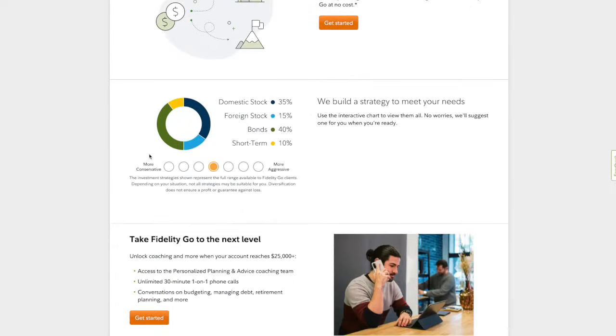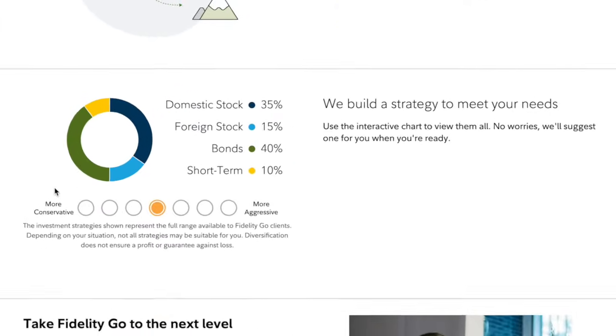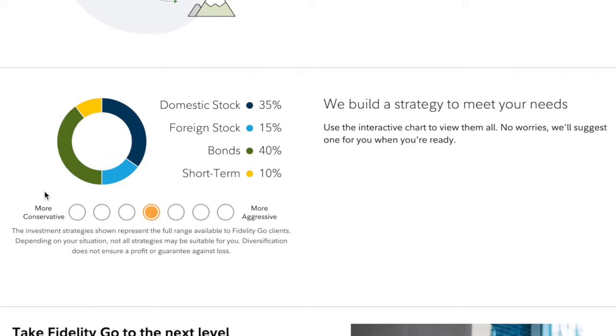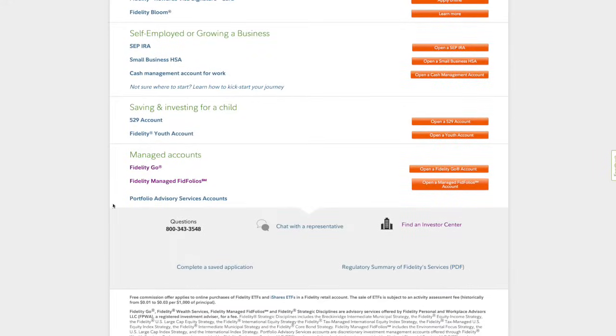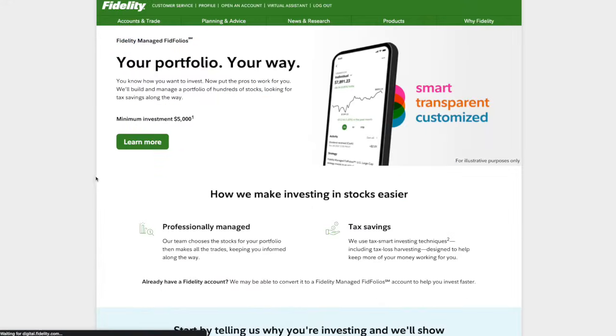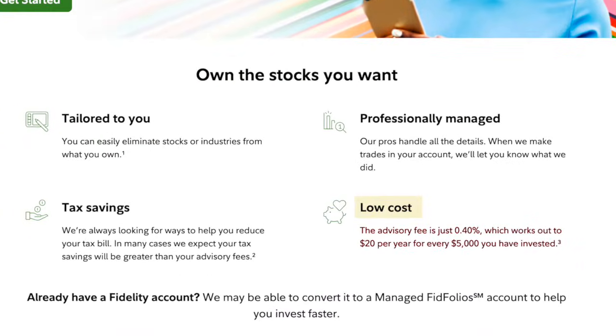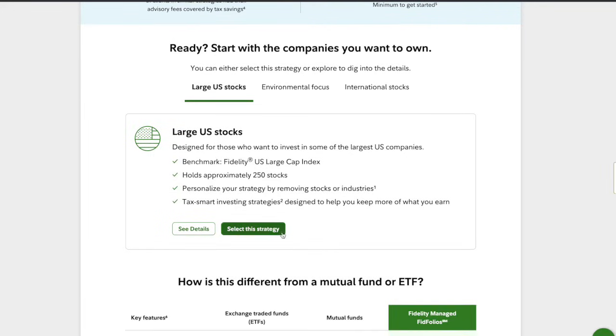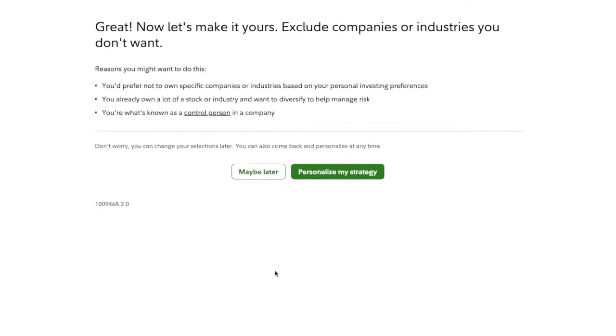And so how this works is that when you go to get started, you're going to be filling out certain questions that are going to be based on your own position, and the robo will compute a strategy to best suit your risk tolerance. The second option is Fidelity Managed FidFolios, which is having Fidelity provide you an investment strategy and manage your portfolio for you. This has a minimum required investment amount of $5,000 where you can eliminate any stocks you don't want, get updates on trades in the account, benefit from potential tax savings, and it all comes at a 0.4% advisor fee that is not including any expenses from holding the underlying investments. The difference here from a financial advisor is that they are going to allow you to select strategies that you can pick from, and then you can personalize it yourself from there.